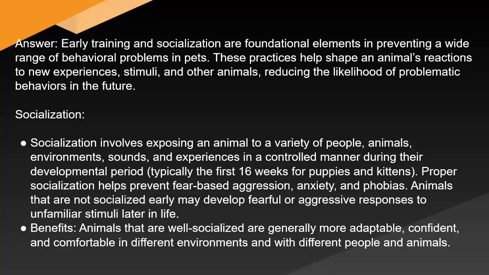a controlled manner during their developmental period, typically the first 16 weeks for puppies and kittens. Proper socialization helps prevent fear-based aggression, anxiety, and phobias. Animals that are not socialized early may develop fearful or aggressive responses to unfamiliar stimuli later in life. Benefits: animals that are well socialized are generally more adaptable, confident, and comfortable in different environments and with different people